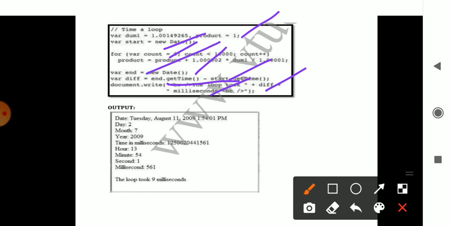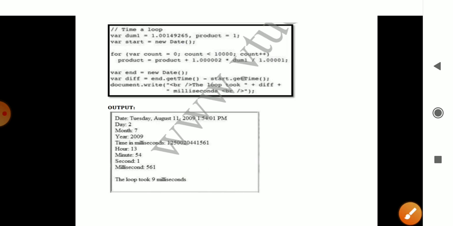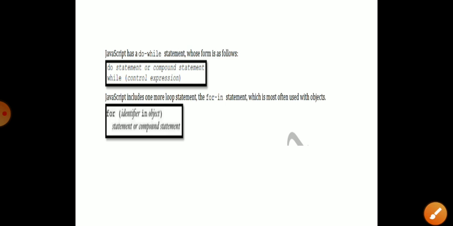All this you may or may not consider, but the main thing is the end date and the starting date. Here we only check the difference, and we can do subtraction, multiplication in that particular time loop. It takes the milliseconds of the difference and prints it. So this is the concept of looping statements in web programming.